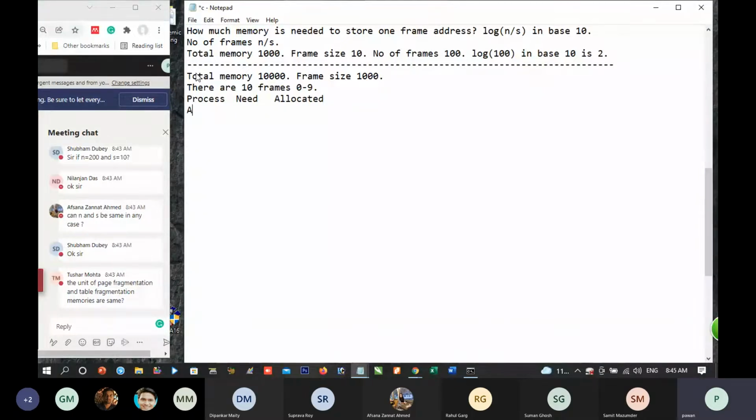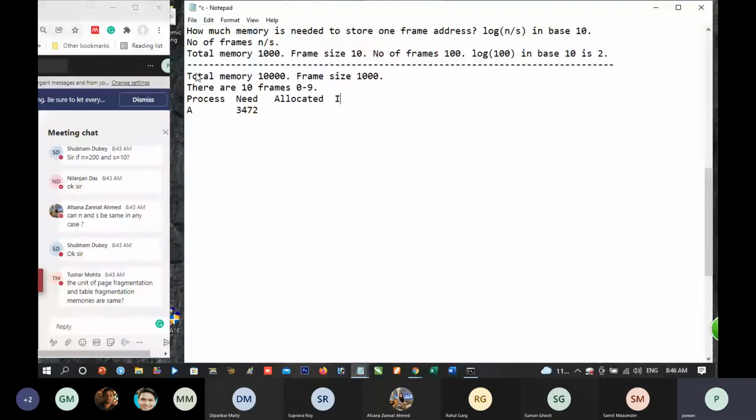Process A needs 3472 memory and it has been allotted frames number 3, 7. How many frames are required? What is internal fragmentation and what is table fragmentation? You write for this. A process needs 3472 memory.